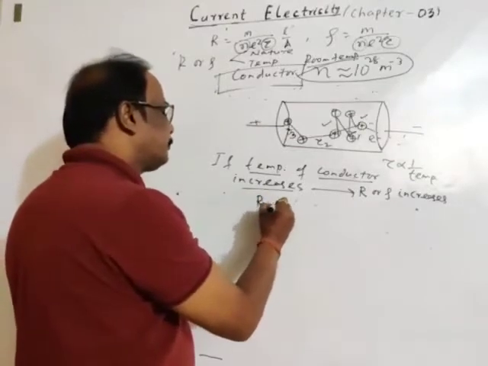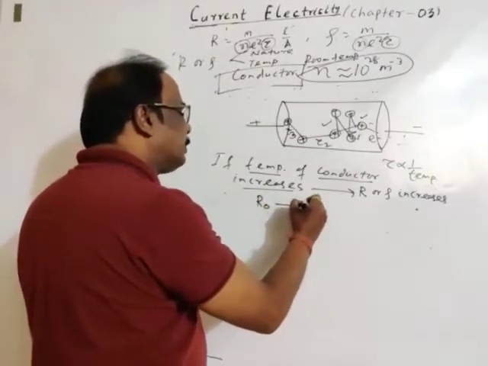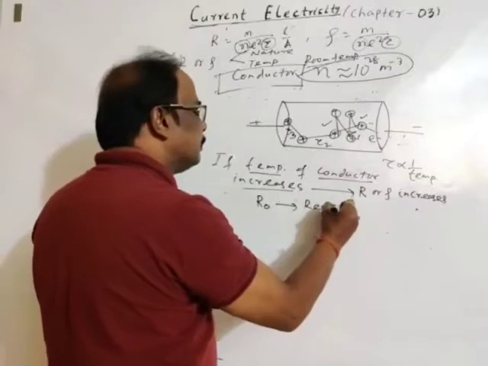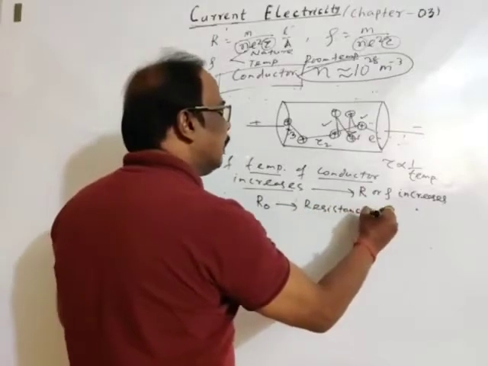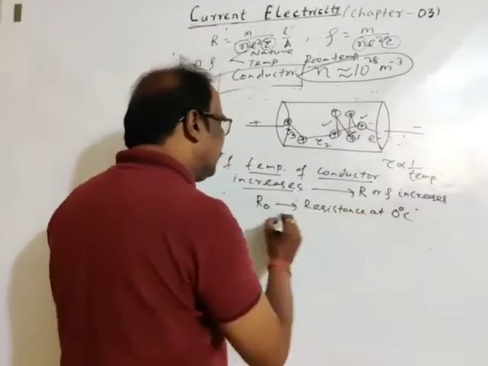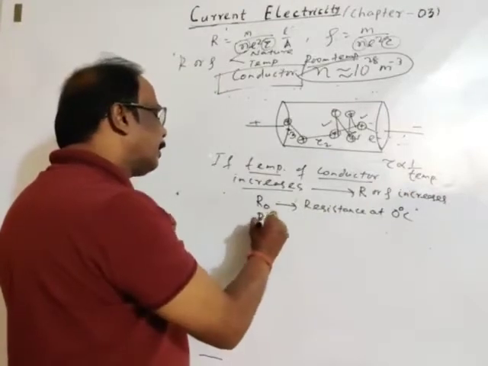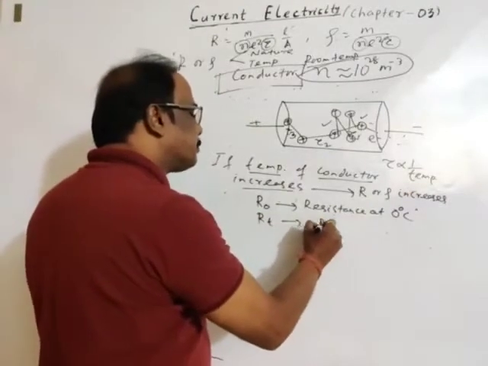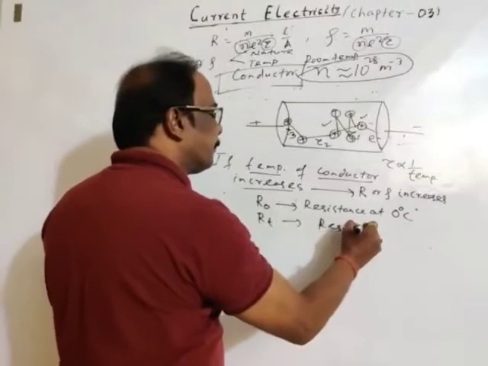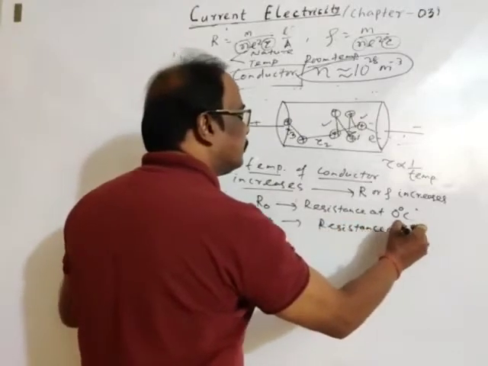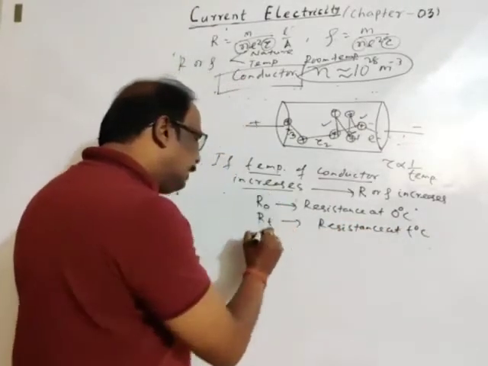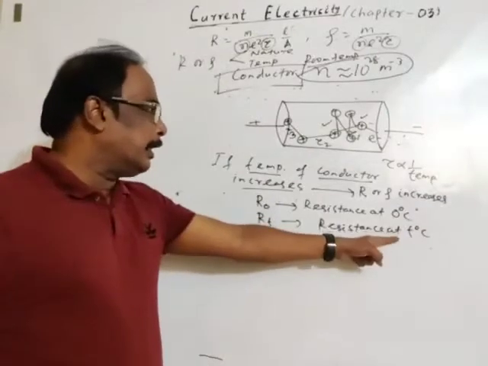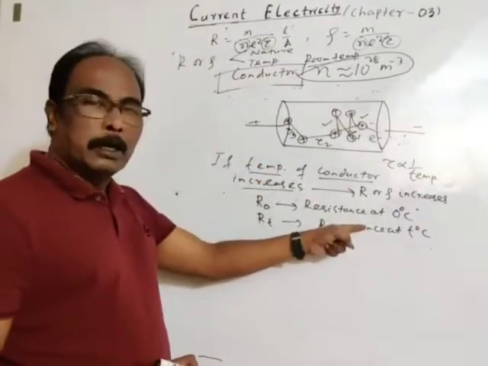Let R0 be the resistance at 0 degree centigrade, and RT the resistance at T degree centigrade. As temperature increases, the resistance of a conductor increases.